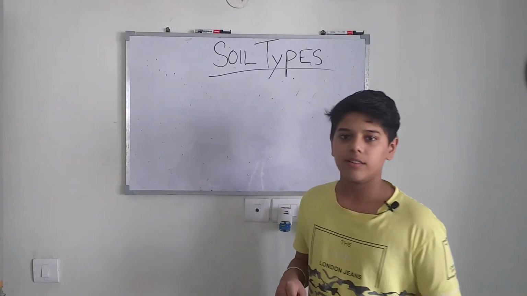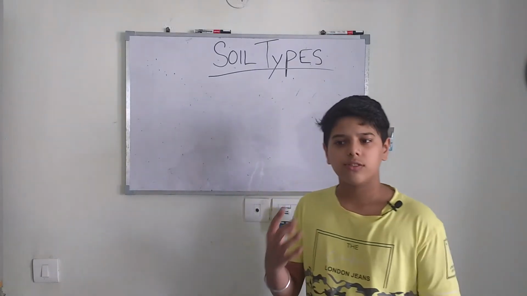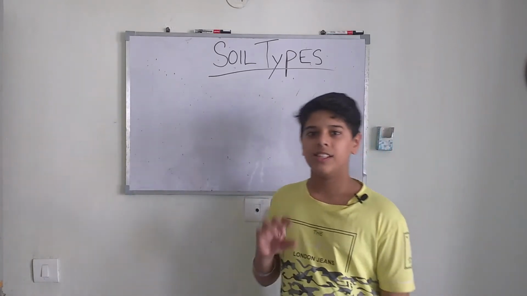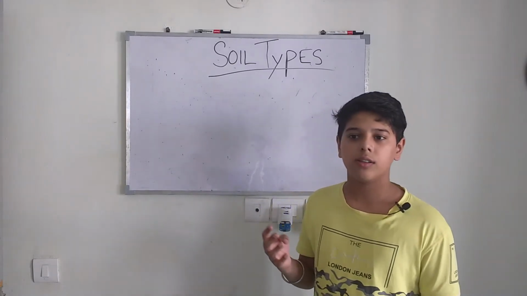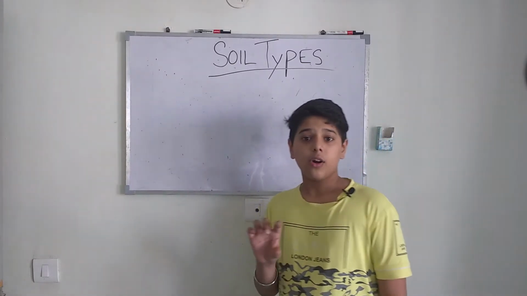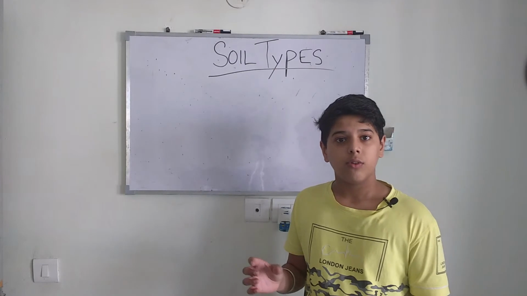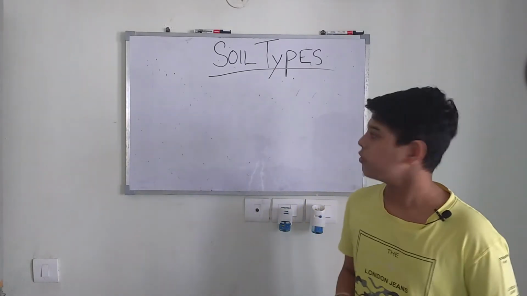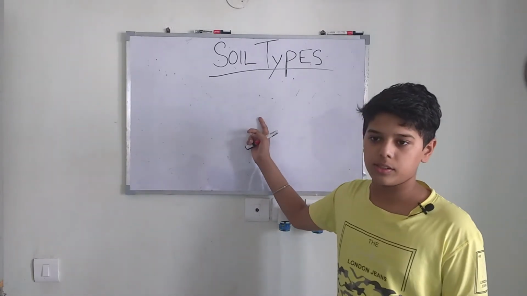The topmost layer, we know that the soil is divided into 4 parts: the A horizon, B horizon, C horizon, and the D horizon, or the bedrock. So the A horizon contained humus. What was humus? We also learned in the previous class. So now we will talk about the different soil types.